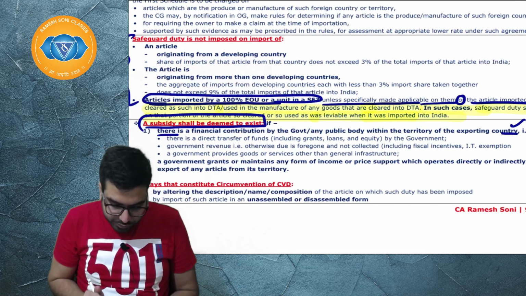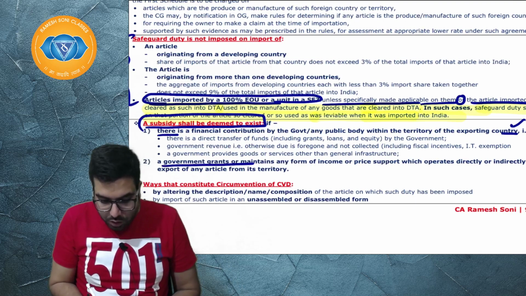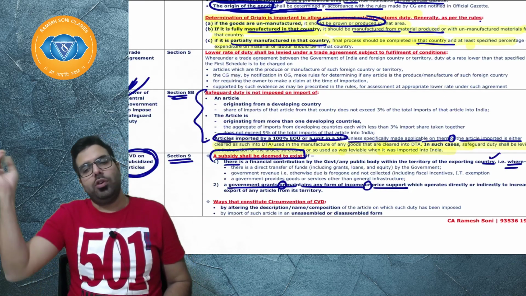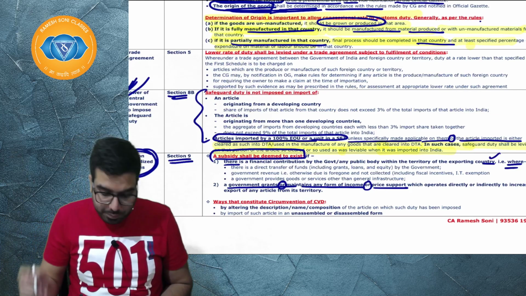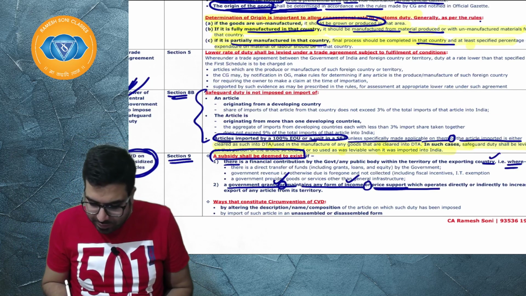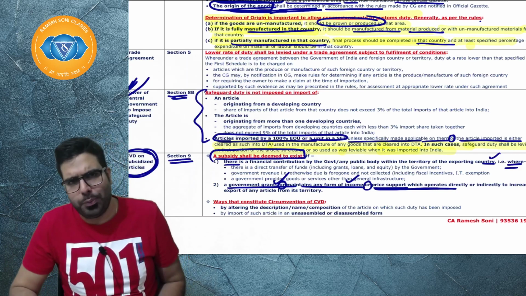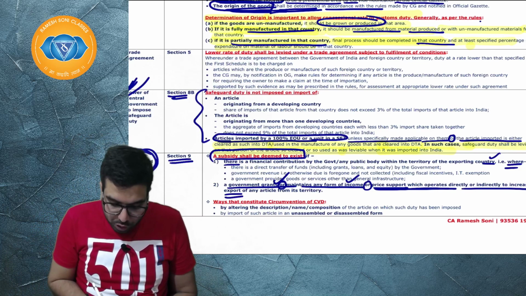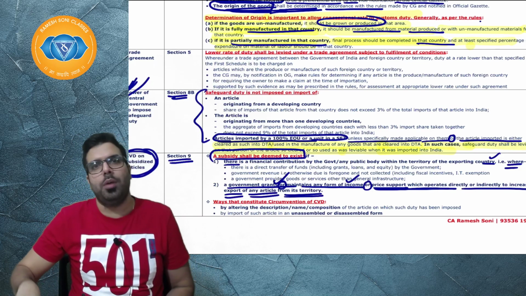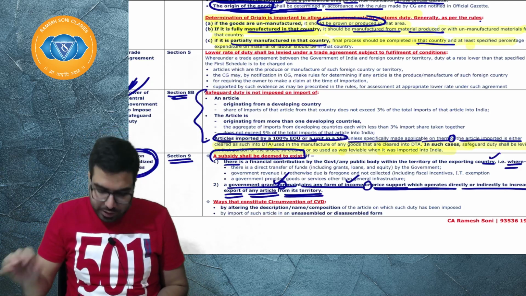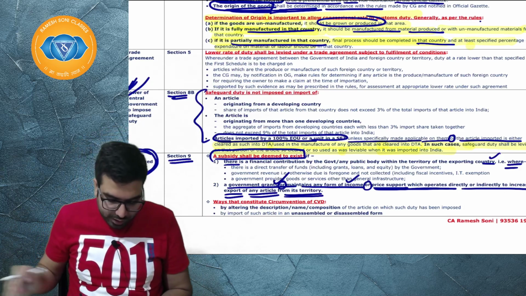Next, a government grants or maintains any form of income or price support. Basically, the government is giving me grants or maintains some price support, etc., which operates directly or indirectly to increase export of any article from its territory. Basically, the government is giving support so that this article is exported in huge quantity from their country. I hope everyone is clear.